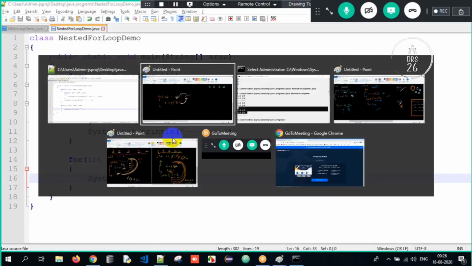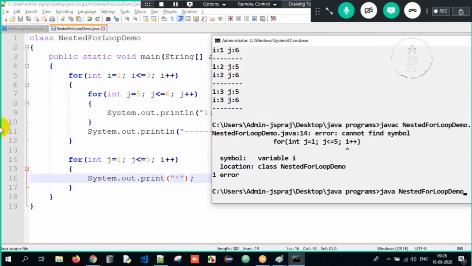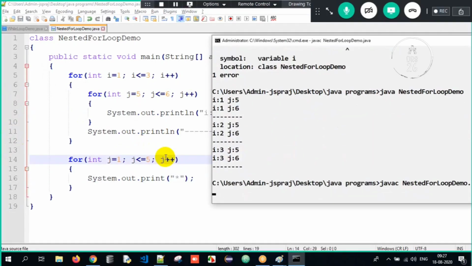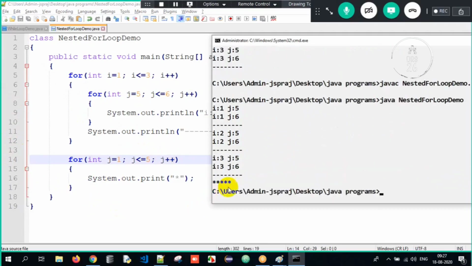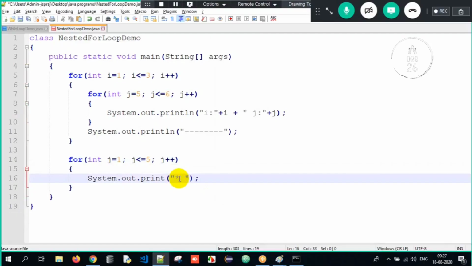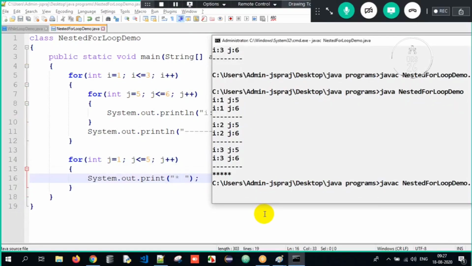So it's print, no? So now when I execute my program, look at the output what I get. Oh, I'm so sorry, j++. Okay. Now when I compile it first, and then interpret it, look at the output. Can you see? I got 5 stars here, but I wanted a space. So I give a space. Star space will get printed. Now look at the output what I'll get here.